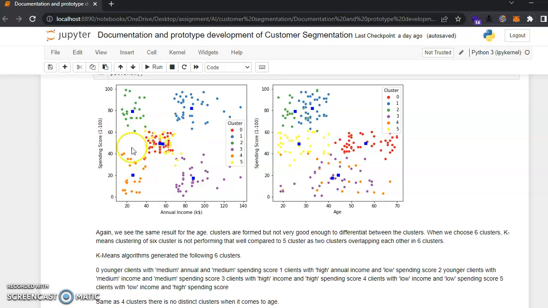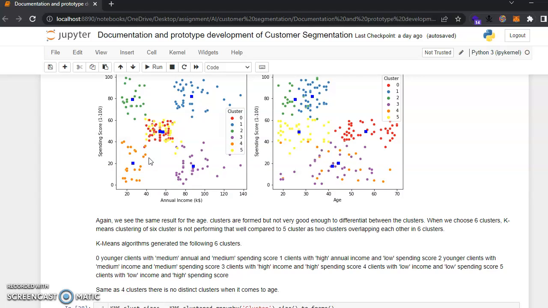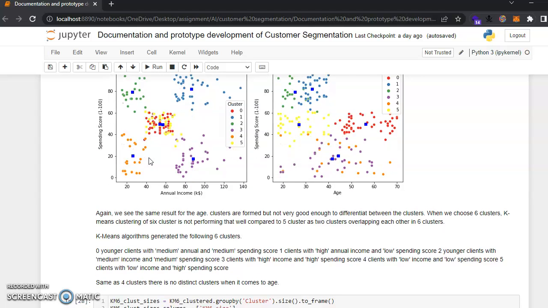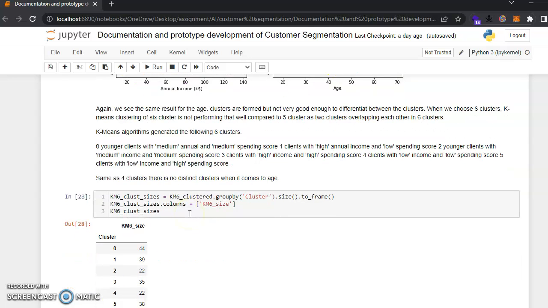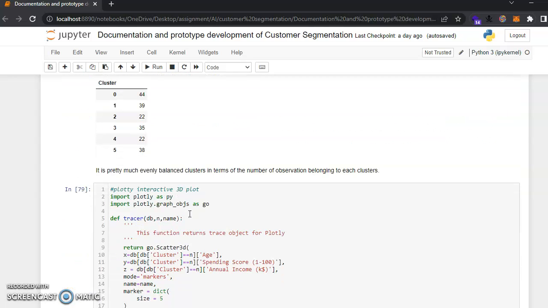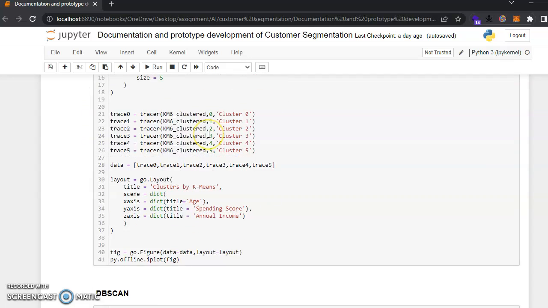Two clusters are overlapping each other in 6 clusters. These are the results generated by the 6 clusters. Pretty much evenly balanced clusters, with an equal number of observations belonging to each cluster.